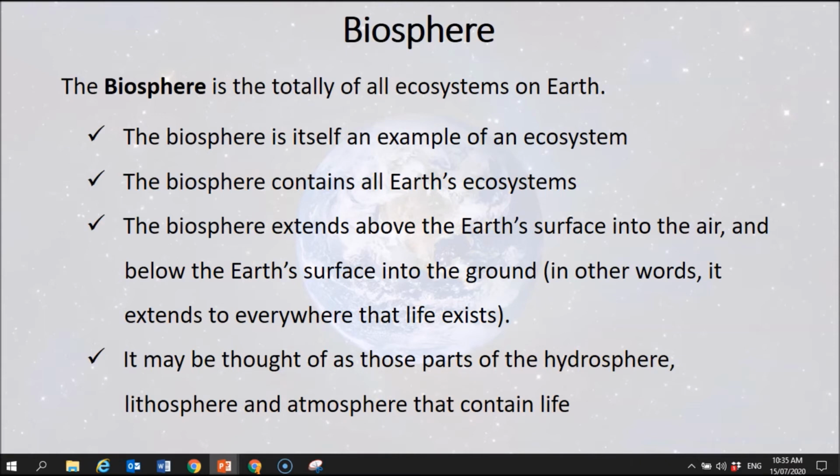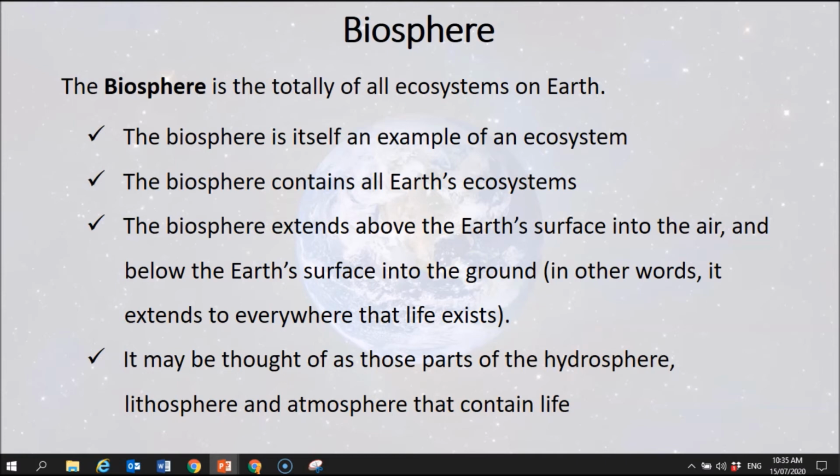Alright, so let's look at biosphere in a little bit more detail. As I said, it's the totality of all the ecosystems on Earth. It's an example of an ecosystem itself. It contains all of Earth's ecosystems. So one ecosystem can actually be composed of several smaller ecosystems. That's something we haven't discussed so far.